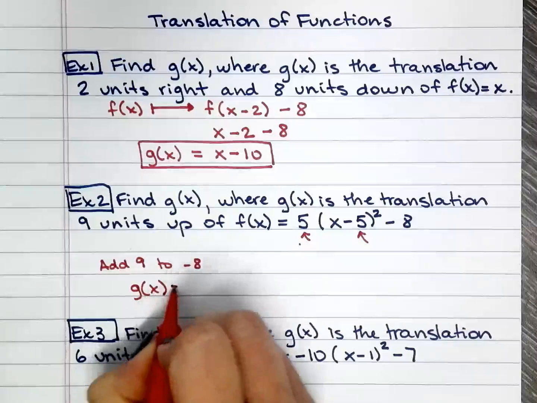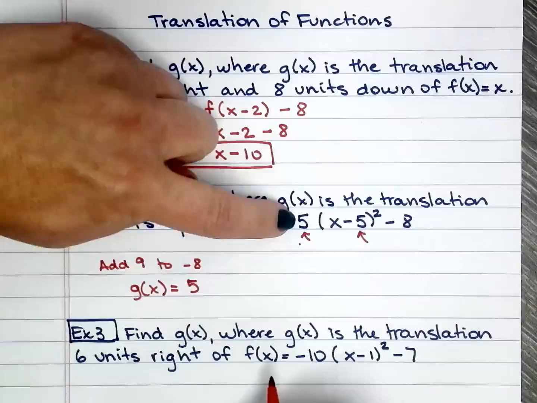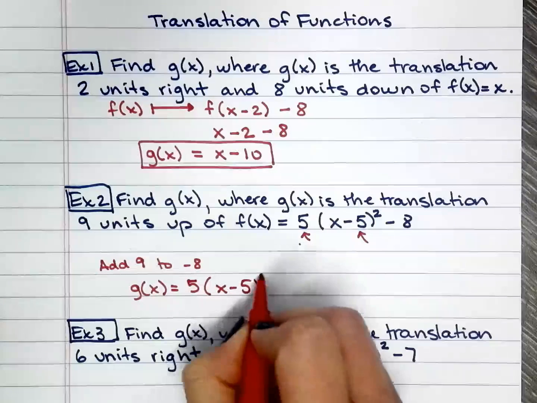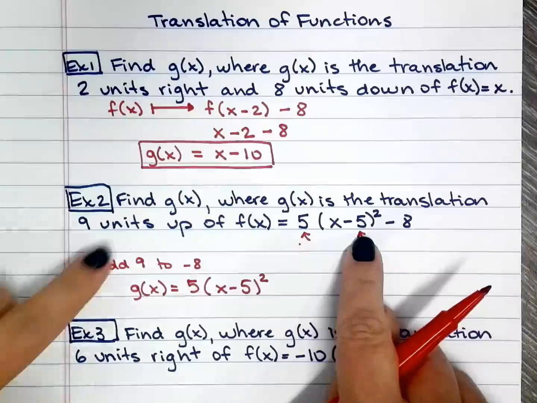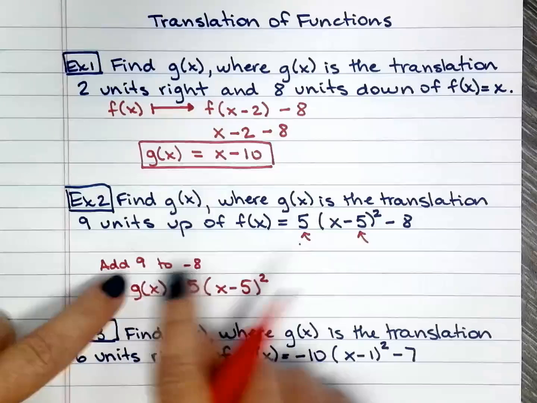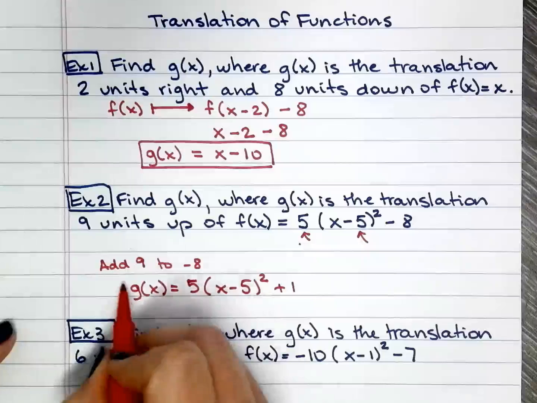So g of x, 5, that's the vertical stretch. That doesn't change. Leave it alone. So x minus 5 squared, that doesn't change either because we're not translating left and right. We're only translating up. So add 9 to negative 8. I have plus 1.